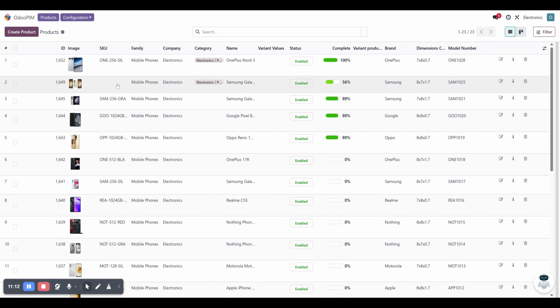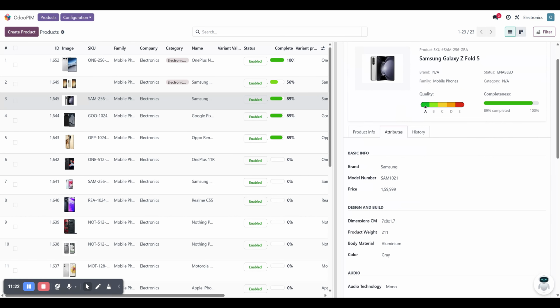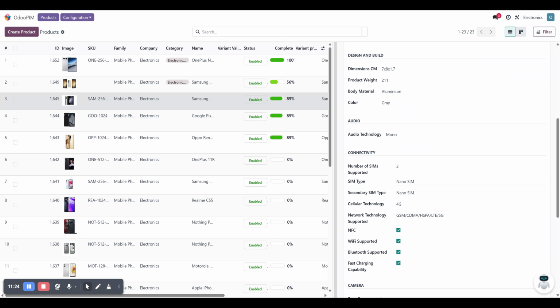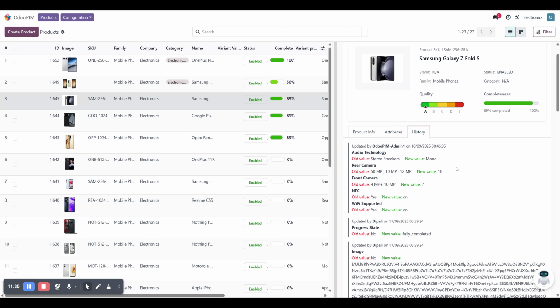Those three attributes belong with the completeness score. Because of that, my completeness score is increasing now. I have reached about 89 percent, because I have filled in almost all the completeness-score-enabled attributes, so I can continue to enrich the rest of the details as well. And I can also see the history of information, what got changed, from where, when and by whom. All this information can be seen in the history tab as well.